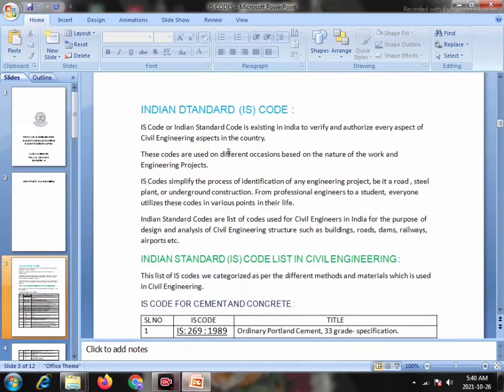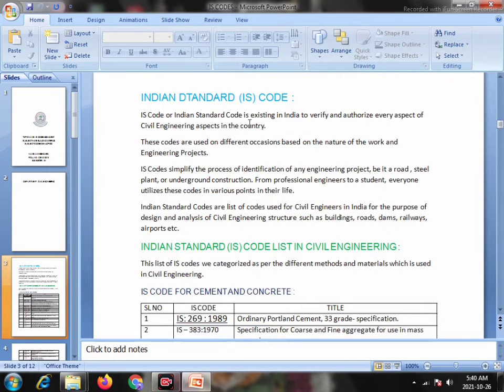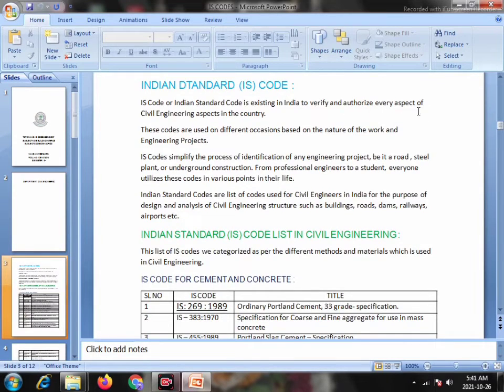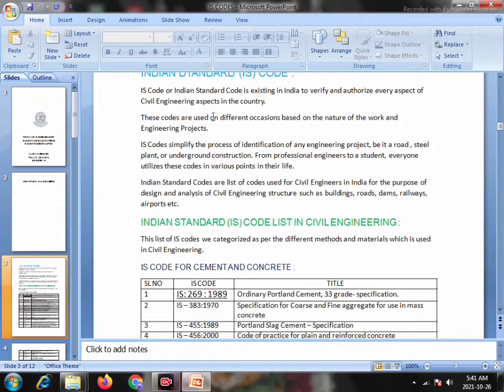First, Indian Standard Code. IS code, or Indian Standard Code, exists in India to verify and authorize every aspect of civil engineering in the country. These codes are used on different occasions based on the nature of the work and the engineering projects. IS codes simplify the process of identification of any engineering project, be it a road, steel plant, or underground construction.